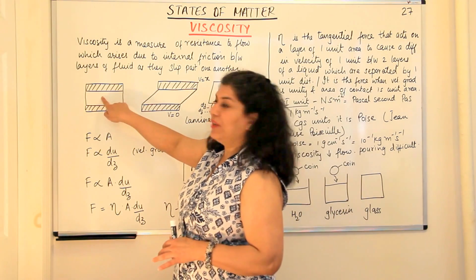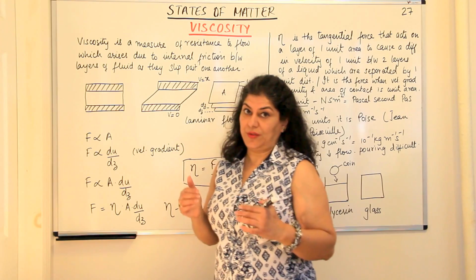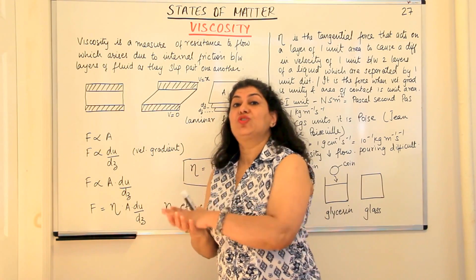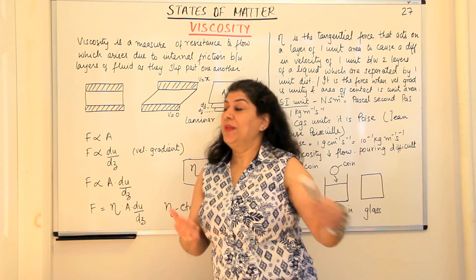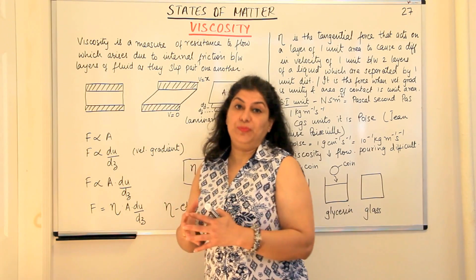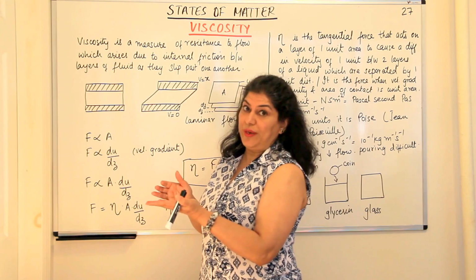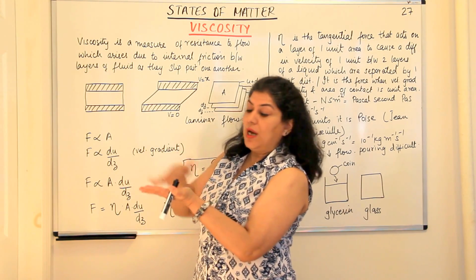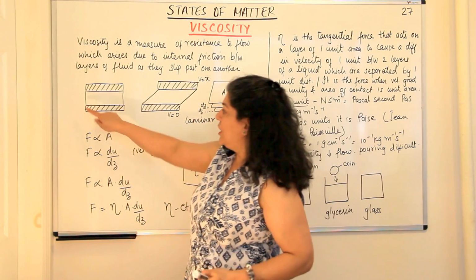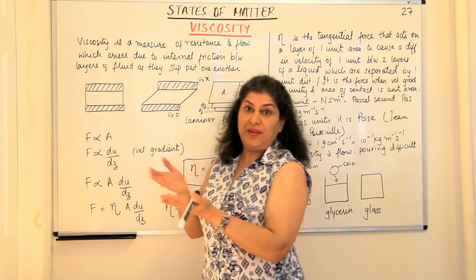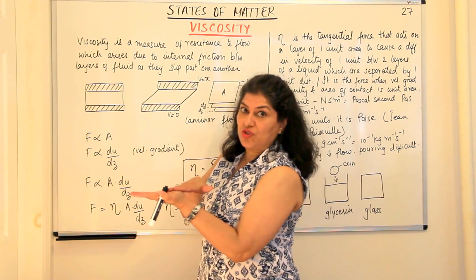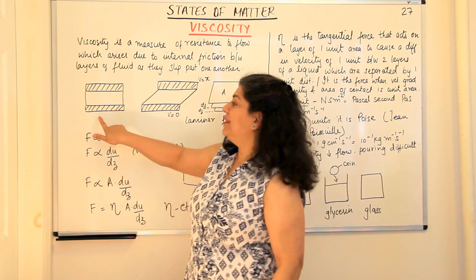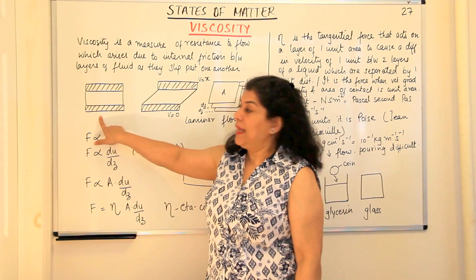The molecules of the liquid, they are going to attract each other. And the molecules of the liquid that come in contact with the solid, as they did with the plate, they attract the plate too. So what is the plate doing? The plate or this solid surface is going to hold a layer of water molecules which is directly touching the solid. That layer of water molecules is being held by the molecules of the plate.